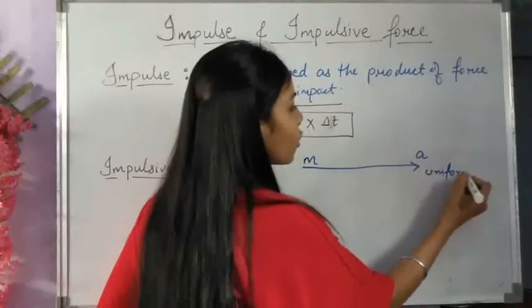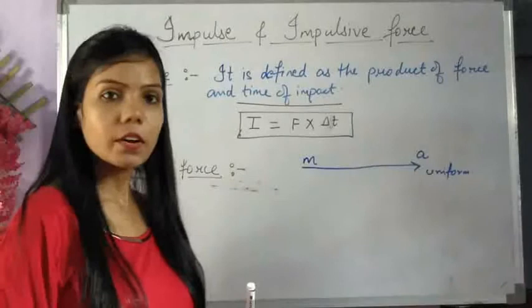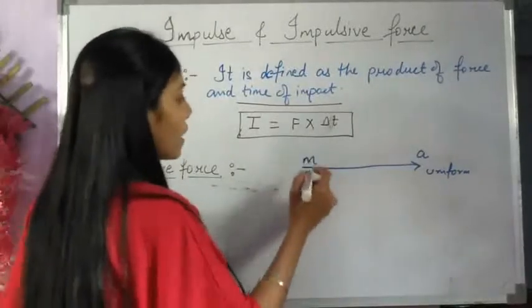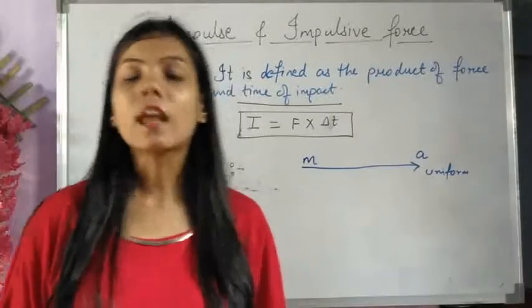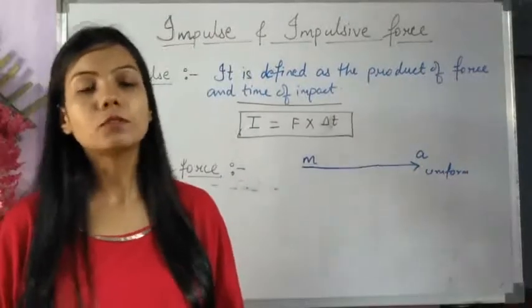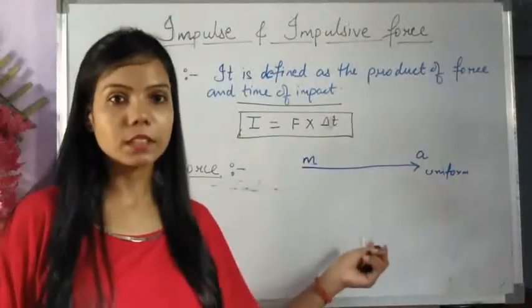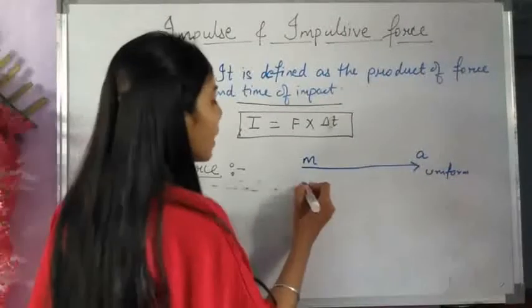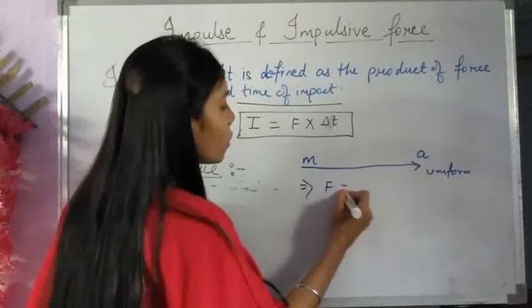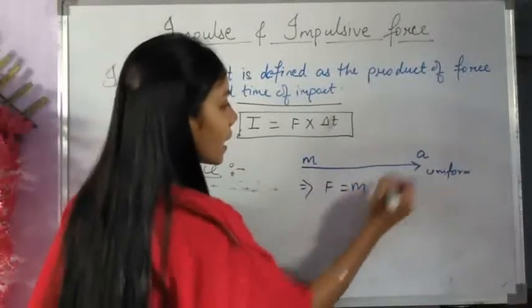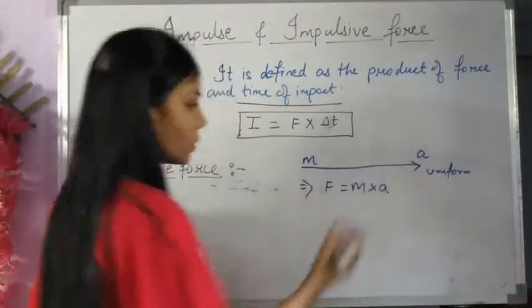Now if any object having mass is moving with uniform acceleration, we can find how much force is exerted on this object by the formula given by the second law, that is force is equal to mass into acceleration.